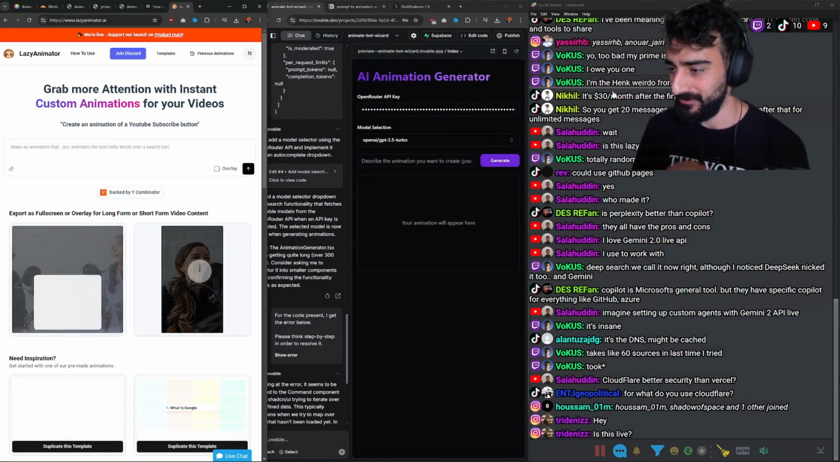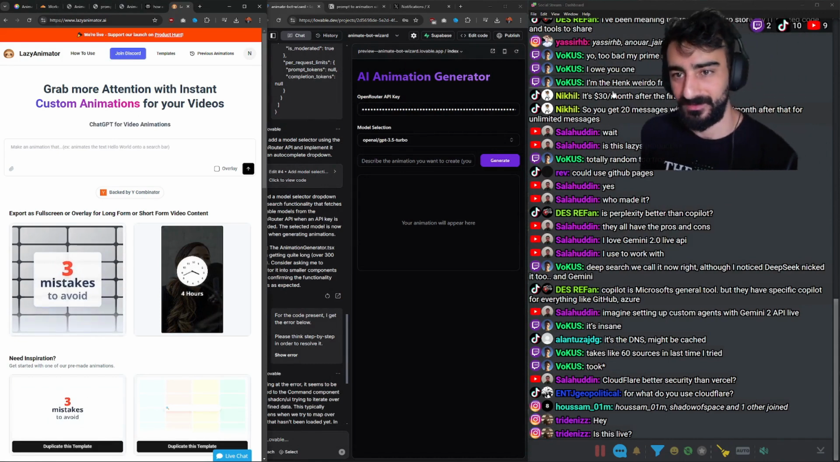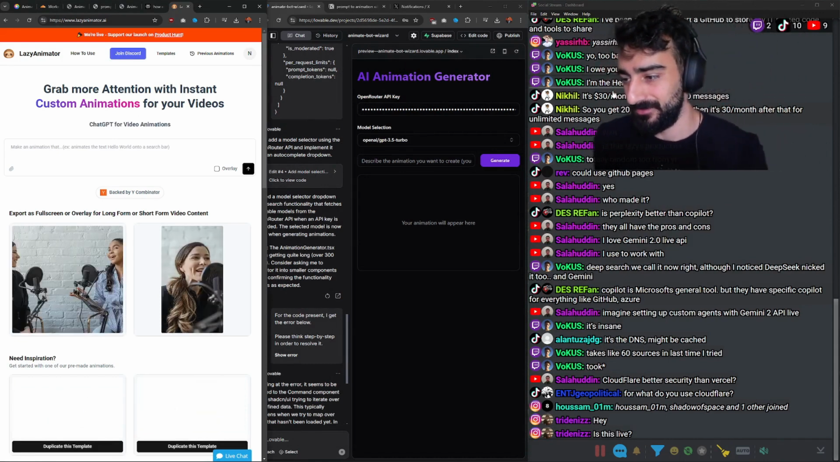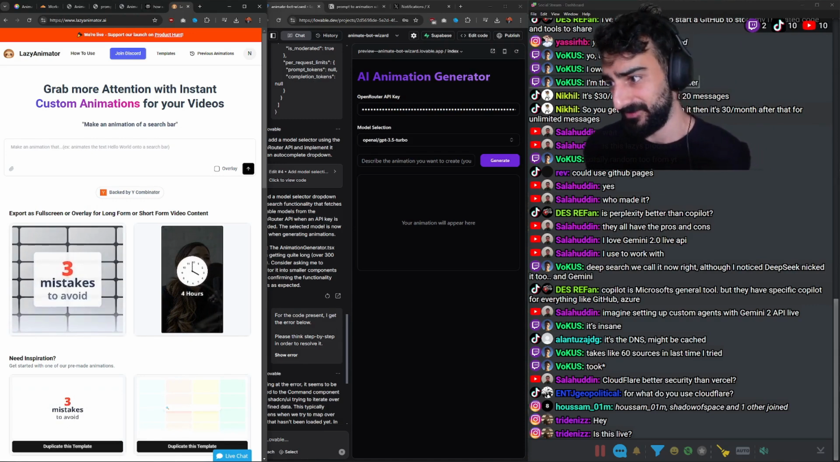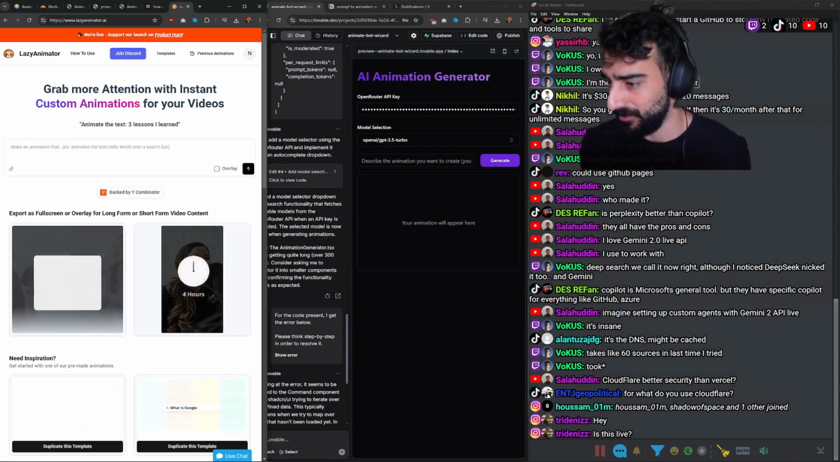All right. For what do I use Cloudflare for? Hosting backend. Is the security better than Vercel? Yeah, I think so. I think Cloudflare security is known to be the best out of everything, pretty much.